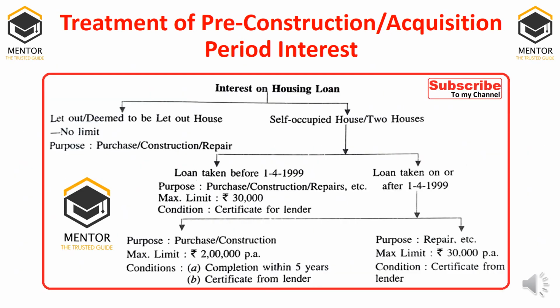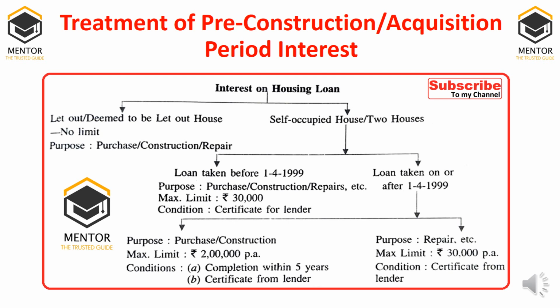So just have a look at this precise table, flow chart. You can easily understand whatever I have explained. The same thing is available. Interest on loan, house property. First one is let out or deemed to be let out, no limit. If it is let out or deemed to be let out, no limit. You can deduct whatever amount of interest you paid.